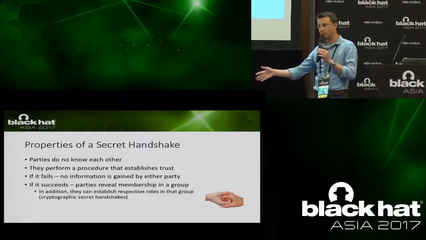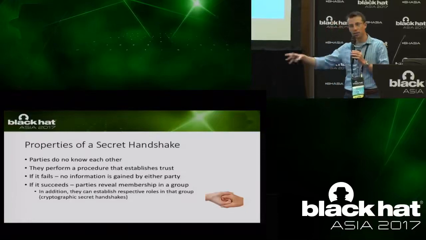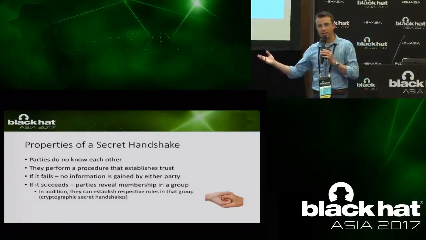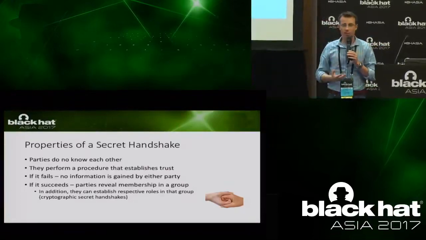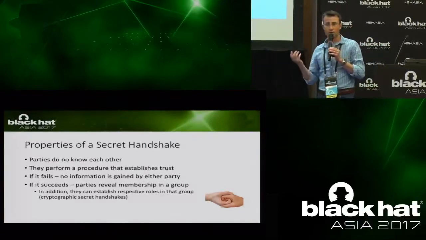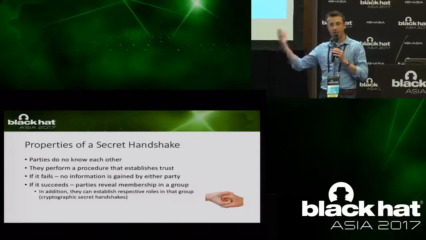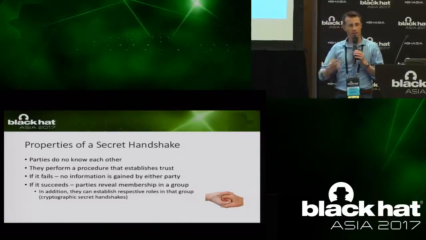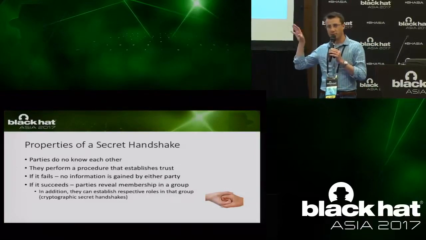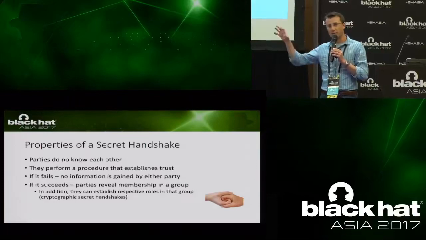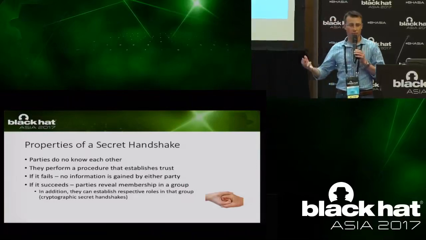So if I'm performing some secret handshake with somebody, I'm doing something weird, and the other party doesn't understand it, doesn't know what it is, so it doesn't gain any information about my affiliation with any community. But if it succeeds, if the other party is also involved with this community and knows how to reciprocate successfully, then we basically perform a handshake that reveals our affiliation with this group.